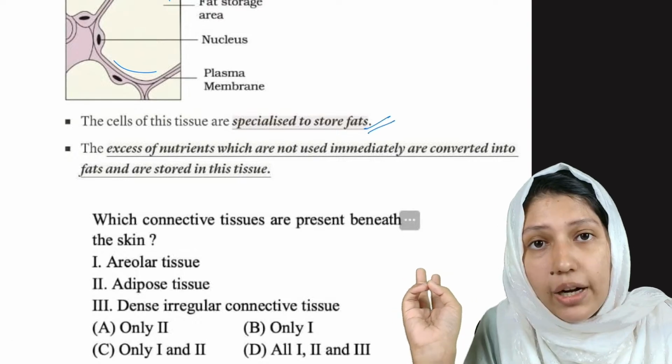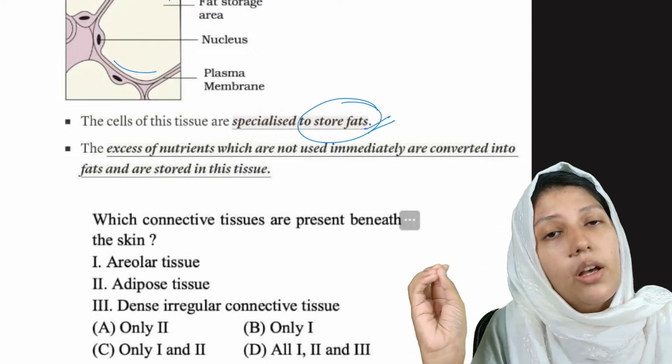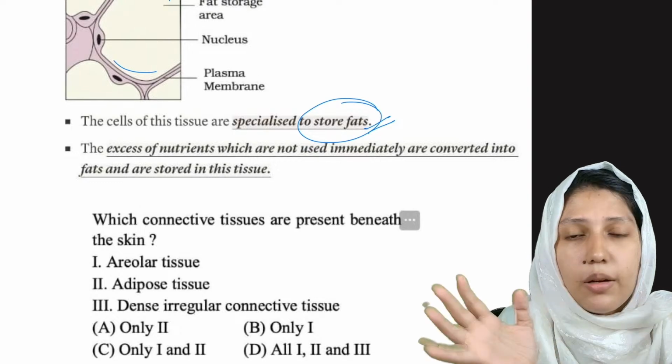What is the function of adipose tissue? It is specialized to store fats. The excess of the nutrients which are not used immediately will be stored as fat, and this fat is stored in adipose tissue.